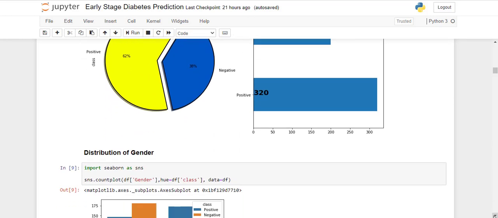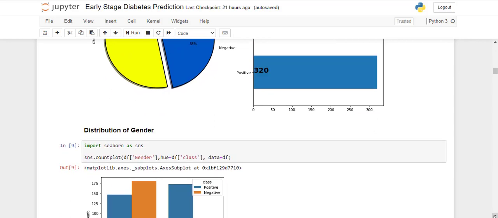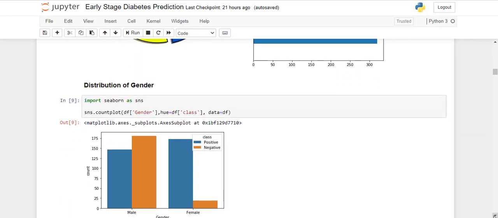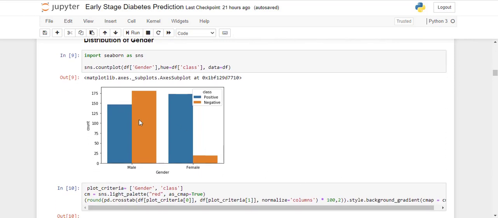Next, apart from age, our first feature is gender, and I am showing this distribution in terms of gender, and also the class distribution within the gender.